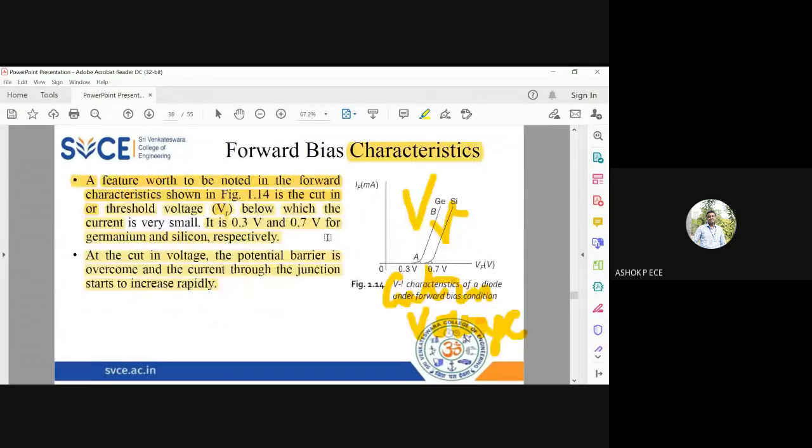If any doubt in the forward bias characteristic, anybody is having doubts, please unmute yourself. And these are basics which you need to have thorough understanding.